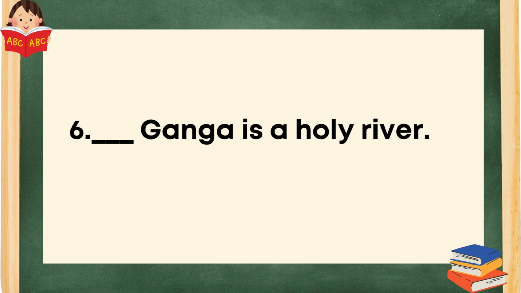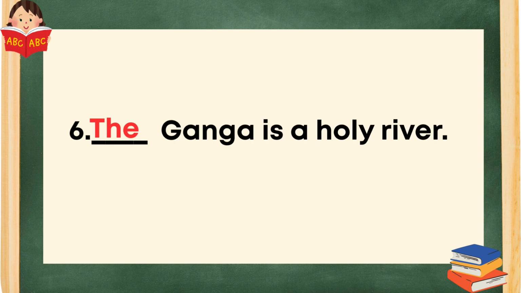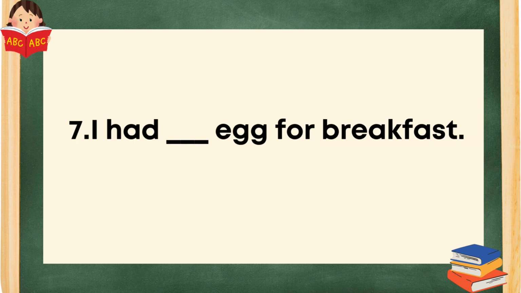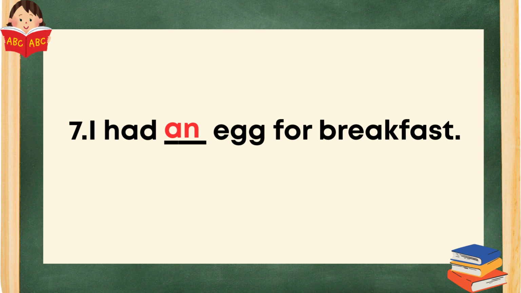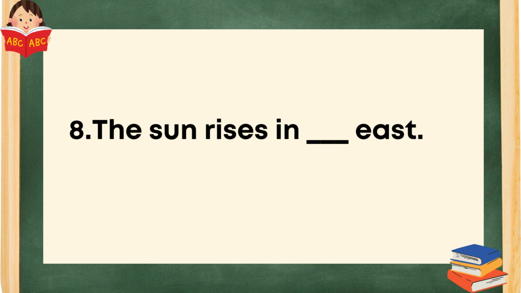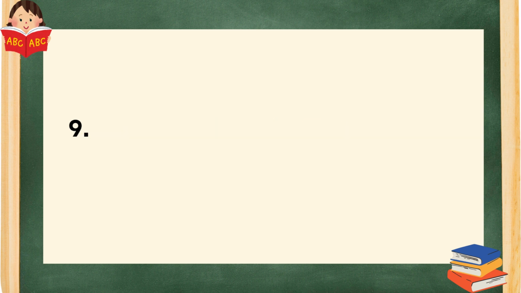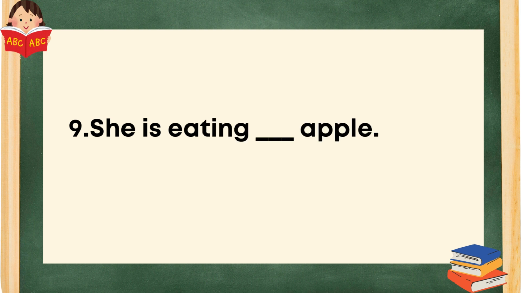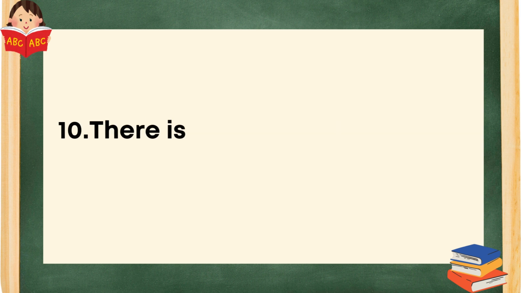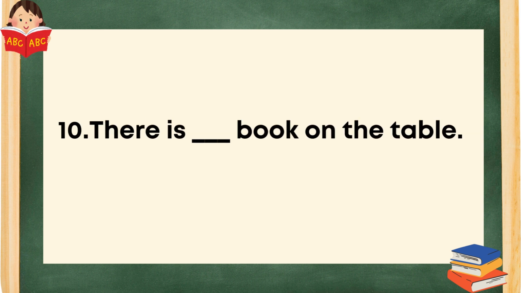Dash Ganga is a holy river. The Ganga is a holy river. I had dash egg for breakfast. I had an egg for breakfast. The sun rises in dash east. The sun rises in the east. She is eating dash apple. She is eating an apple. There is dash book on the table. There is a book on the table.